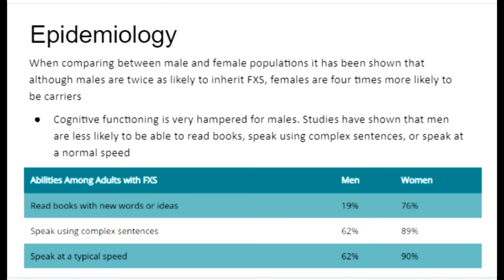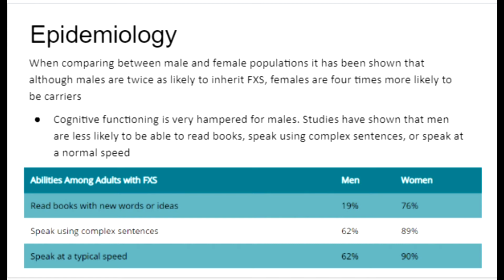When comparing between male and female populations, it has been shown that although males are twice as likely to inherit FXS, females are 4 times more likely to be carriers. This is due to the fact that females carry 2 X chromosomes, therefore one can be affected and the other will function normally, thus resulting in FXP, whereas males only have 1 X chromosome.